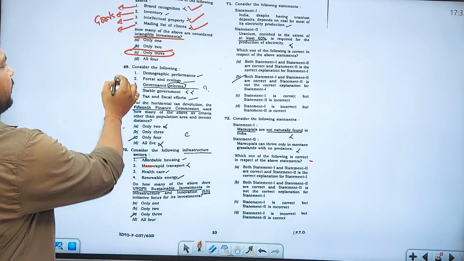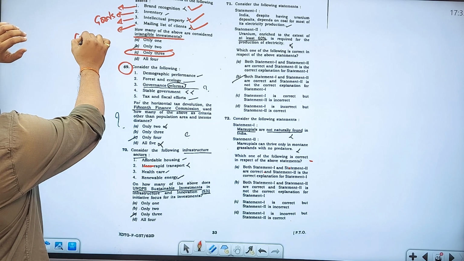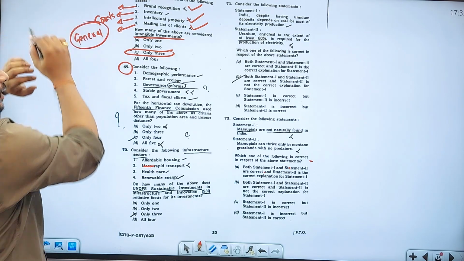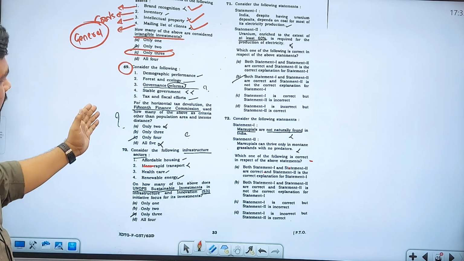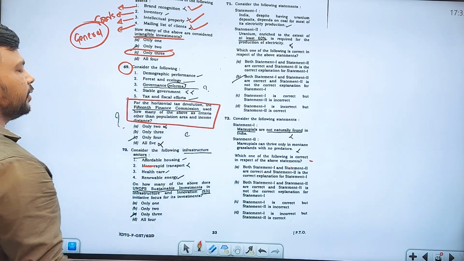So consider the following. Expect this one also. It's a general common sense question, where there is no source as such. So the 15th Finance Commission, obviously it is in the news. There should be a question and they have asked it. That's it. You can expect.